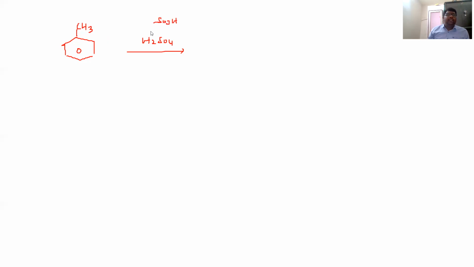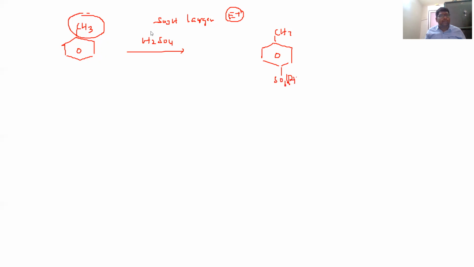SO3H is the electrophile. In this reaction the substituent is of normal size, and the incoming electrophile is larger. So the major product will be formed, you can write only the major product. Definitely the para product will be formed, with SO3H at the para position. So the para product will be major in this reaction.